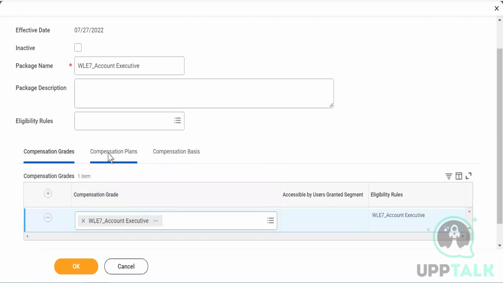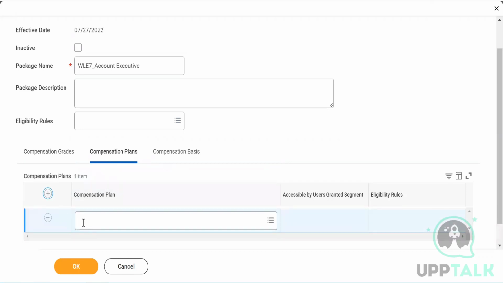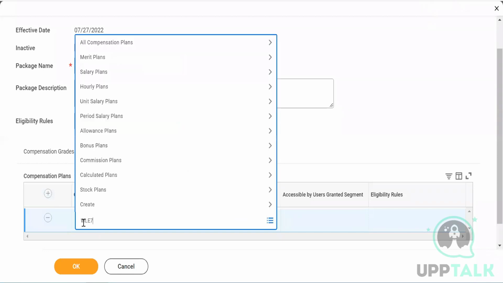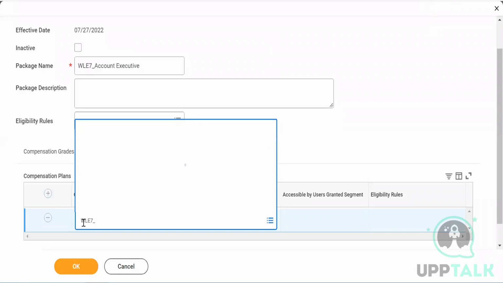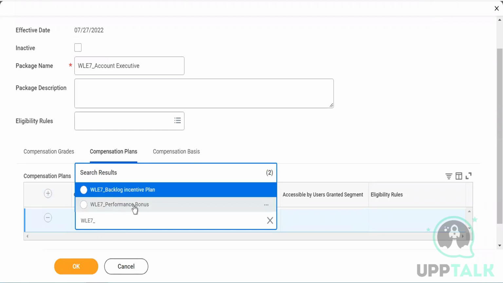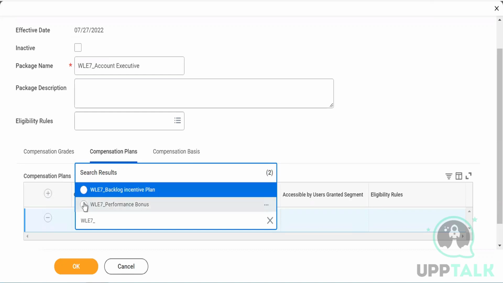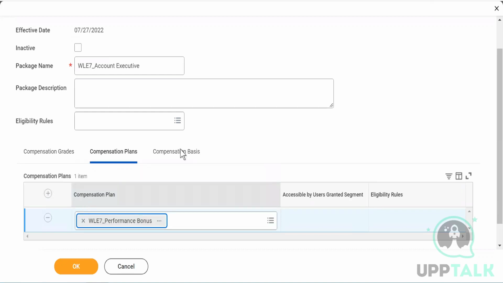And then in this compensation plan, all my allowance plans will be coming. If I just create it, see, all my allowance plans are coming, right? Backlog incentive plan, performance bonus plan. And I think I did not add the code to that particular part, which was amount based plan. That's the reason it is not coming. So let's use percentage performance bonus. Percentage, I think, I did not add that.